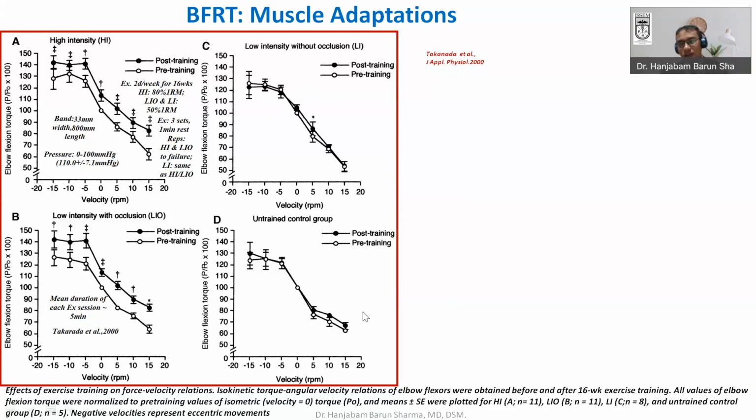And this is the control group where they have not done any kind of exercise, whether high intensity or low intensity. So just like the control group, there are no significant changes if you do low intensity. That is, low intensity exercise is not effective at all if occlusion is not there. So if you want to make low intensity exercise effective, then you have to add occlusion.